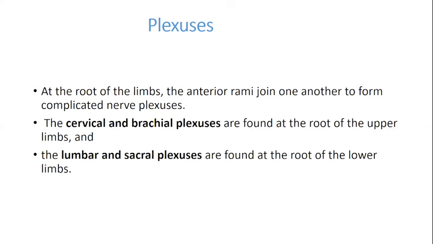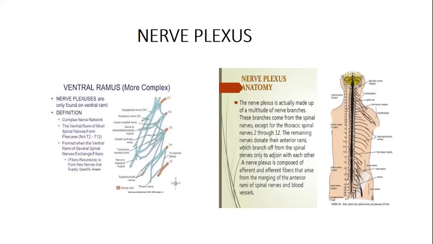Lumbar and sacral, which are at the level of your lower limb, are found at the root of the lower limb. So these are the four plexuses which are formed: cervical and brachial, lumbar and sacral. The important thing is the anterior rami, or ventral rami, form the plexuses. Dorsal rami do not, so don't confuse the two. If you see this nerve plexus, the roots are intermingling with each other. This is how the plexus is formed.